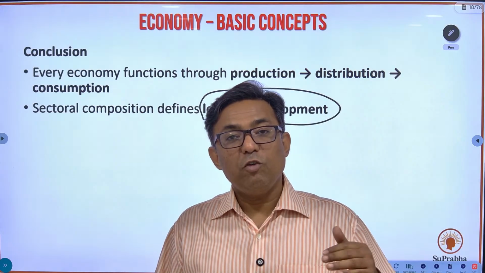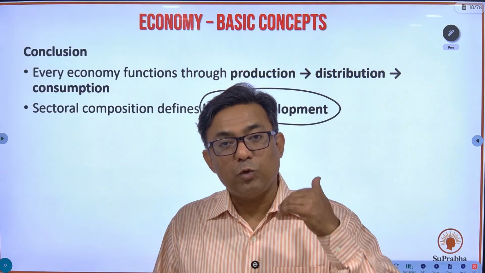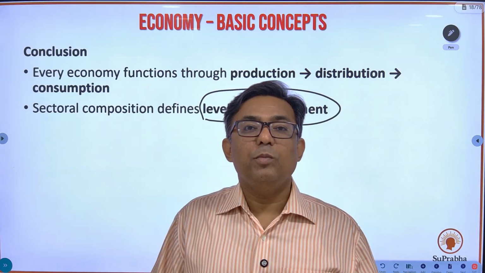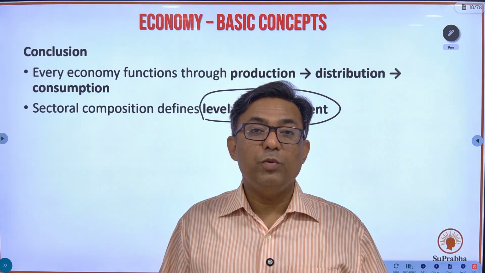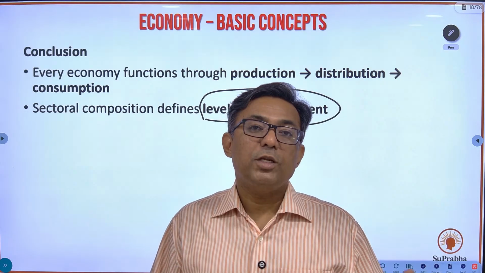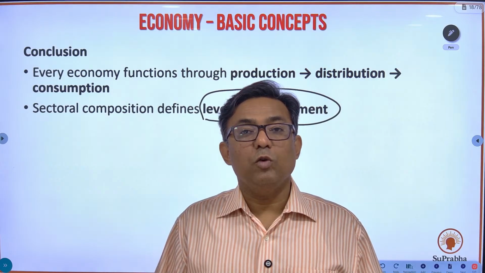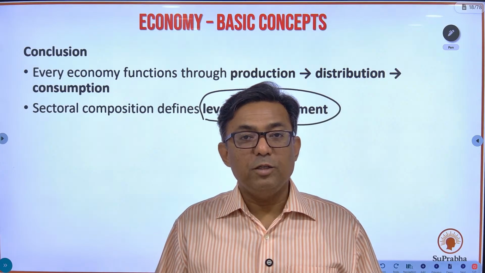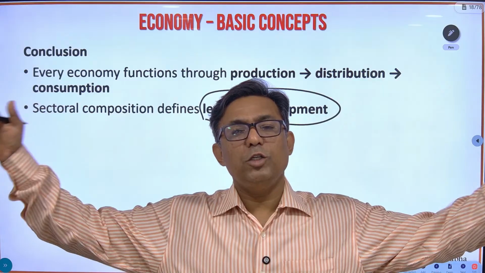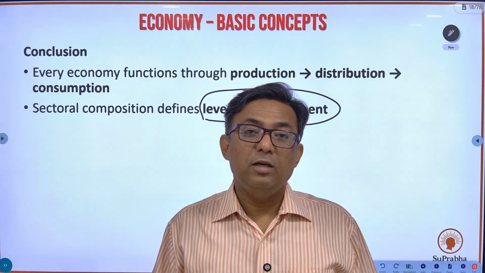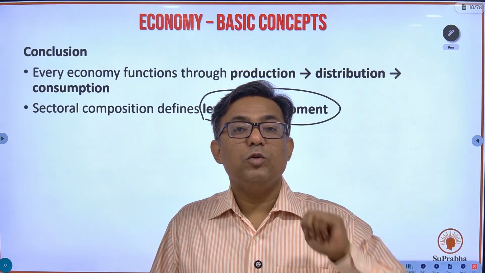But if the share of manufacturing and services is dominant in the economy, that economy is considered developed. If you look at the US, manufacturing and the service sector form literally 98% of the economy. And agriculture, even though the production of agriculture is huge, even then forms only 2% of the economy.